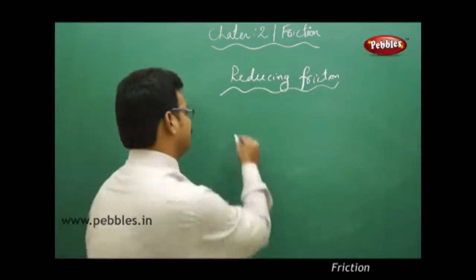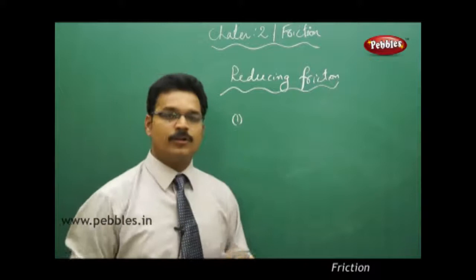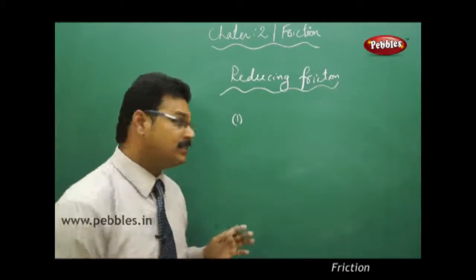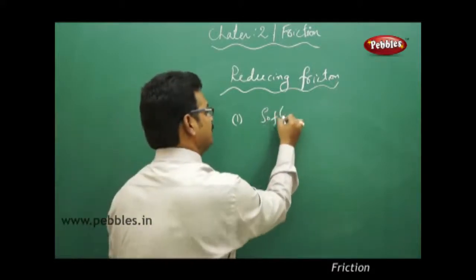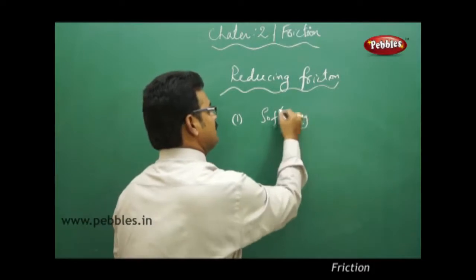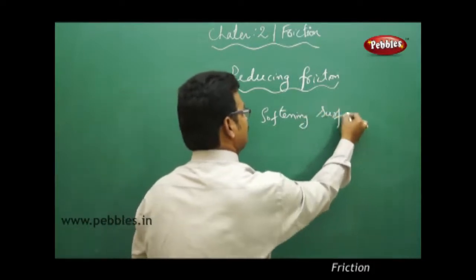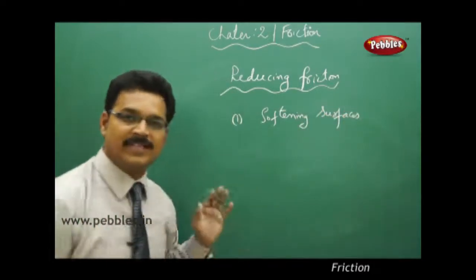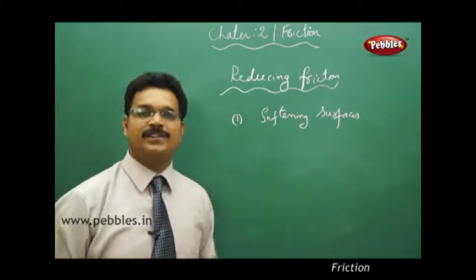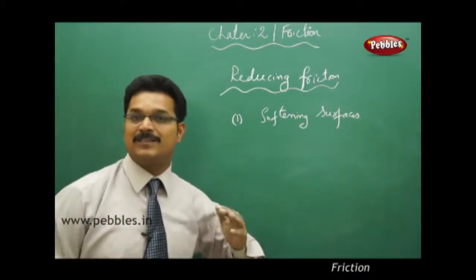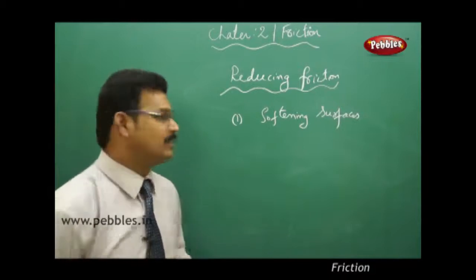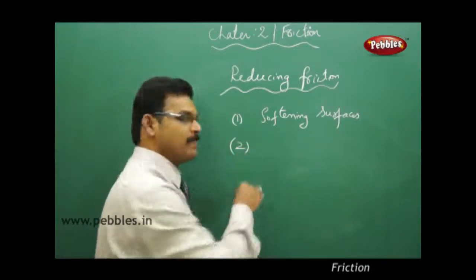So the first one, how to reduce the friction? Earlier we discussed softening surfaces. By softening the surfaces, you can reduce the friction, so that the uneven surface will be reduced. And second,